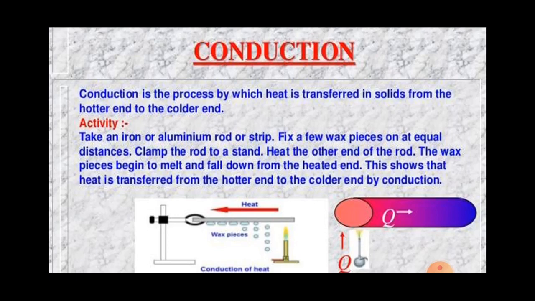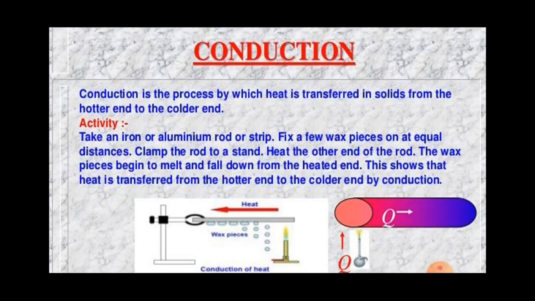If we heat one end of a metal spoon by keeping it over a gas burner, we find that its other end also becomes hot. Heat is transferred from the hot end of the metal spoon to the cold end. There is no movement of material in the spoon, only heat is transferred from one end to the other.